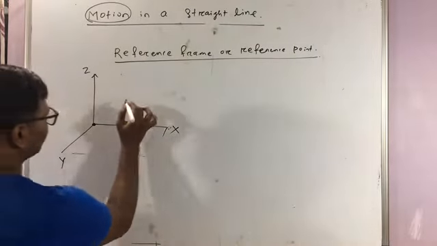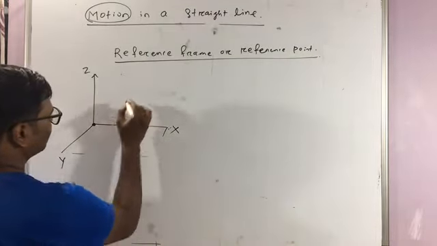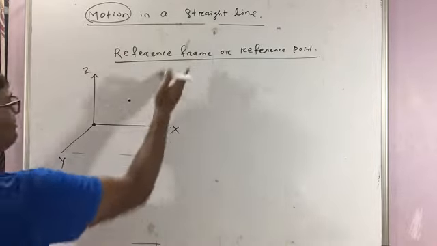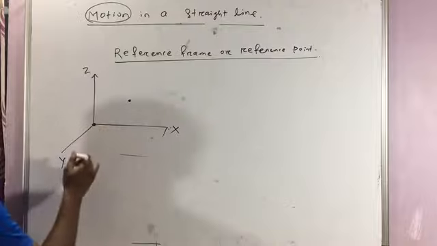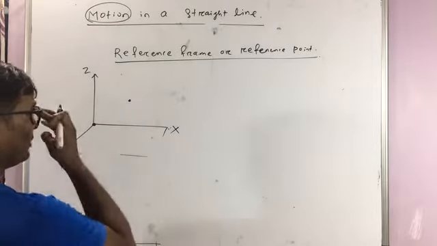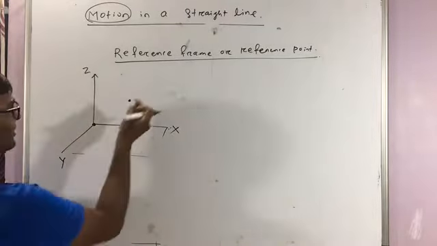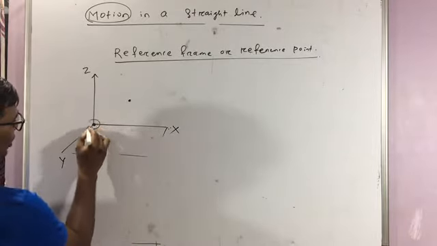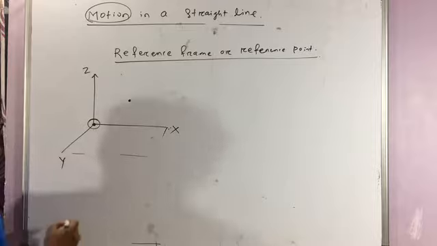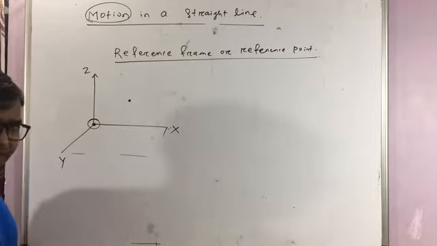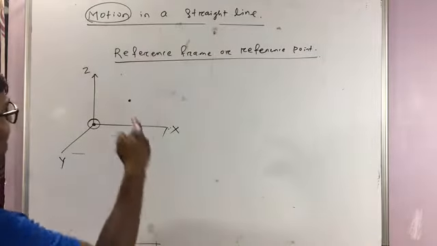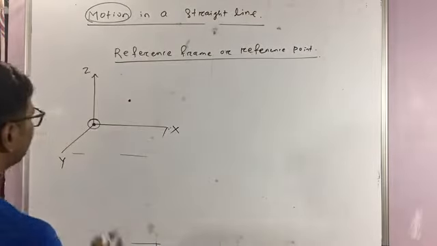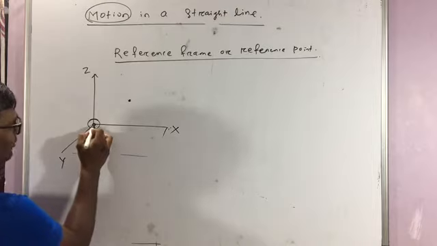Suppose there is an object here. I am explaining what is a reference frame. Usually your x, y, z axis or coordinate system can be treated as a reference frame. You place a clock at the origin. The clock will measure the time, because without measuring time, motion is meaningless.